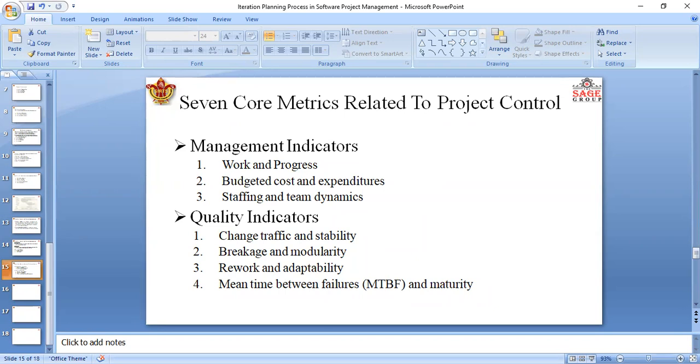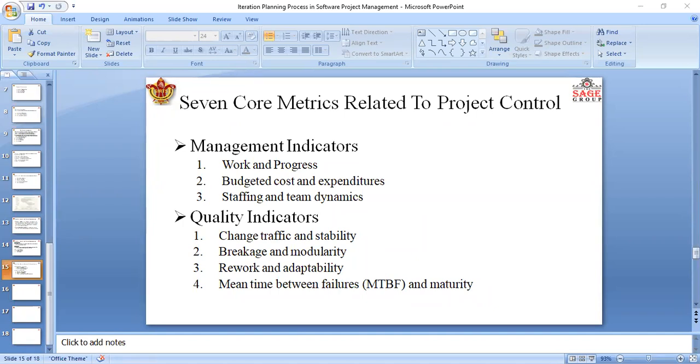So first one, what is change traffic and stability? The change traffic and stability metric measures the change traffic over time, and the number of software change orders opened and closed over the life cycle is called the change traffic, right?